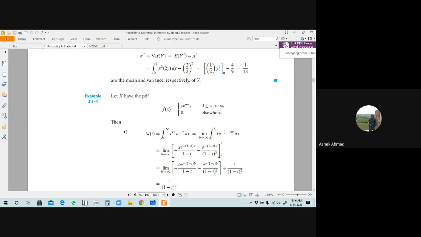Then from here we have to find out the moment, mean and variance. A function is given, and from there we have to find the mean and variance. But this function here is defined over a continuous domain because the values of x is a continuous variable.